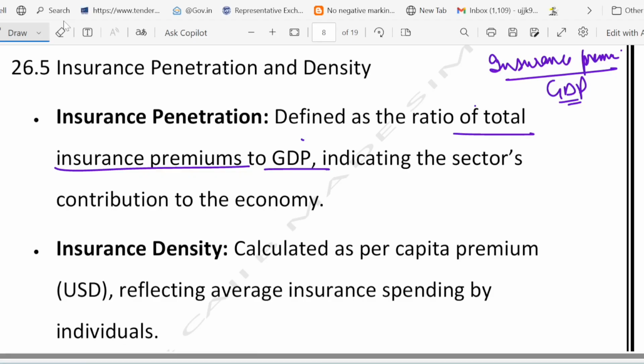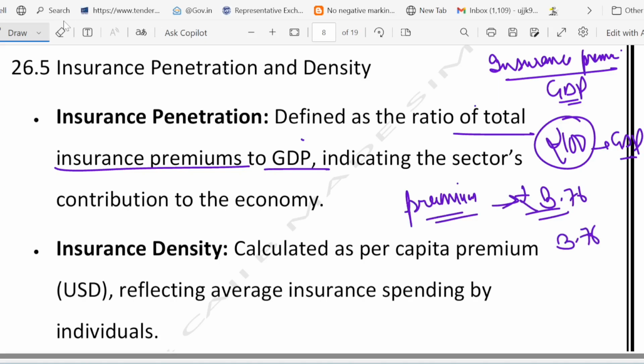For example, suppose India's GDP is rupees 100 and insurance premium is rupees 3.76. What will be the penetration? This penetration is 3.76%. You can think of it like measuring how much of your salary you spend on insurance. Suppose you earn 50,000 rupees per month and pay 1,000 for insurance. Your personal penetration is 2%. Similarly, insurance penetration is measured in terms of GDP.